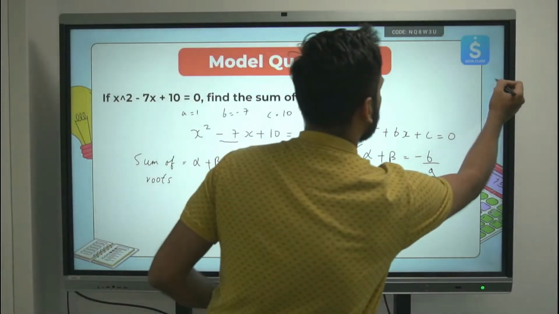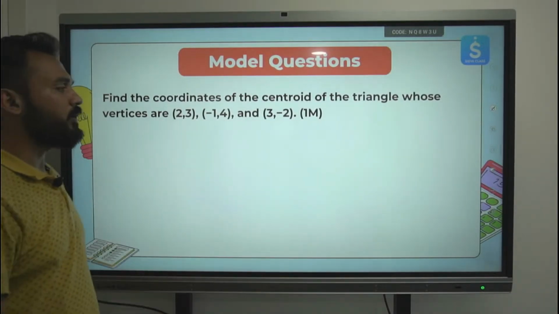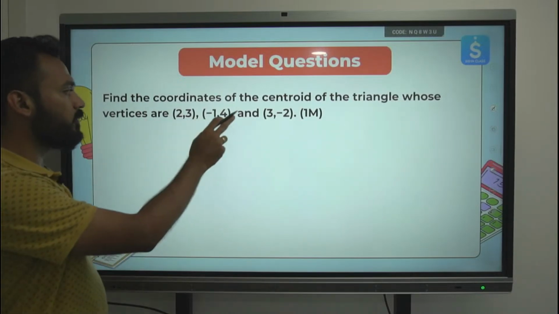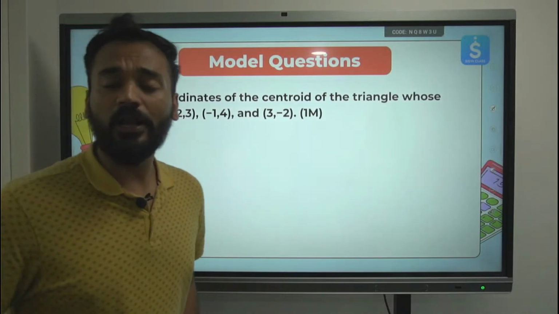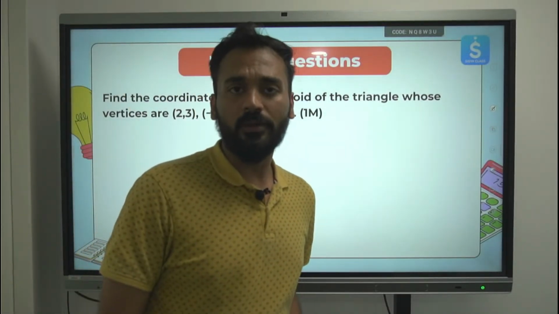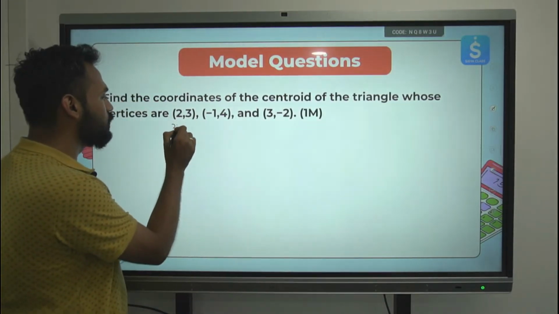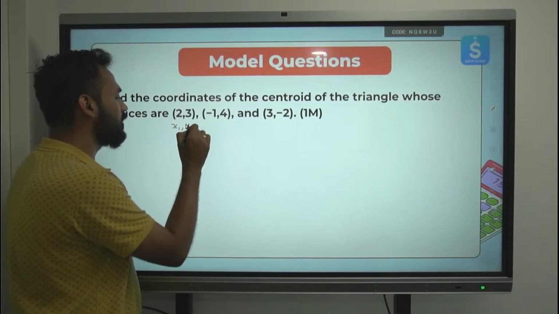Next question which we can expect is this. Find the coordinates of the centroid of the triangle whose vertices are given to be 2, 3, minus 1, 4 and 3, minus 2. If you want to find out the centroid, the formula is something which you need to remember. Centroid formula is very easy. This is x1, y1, one of the corners.